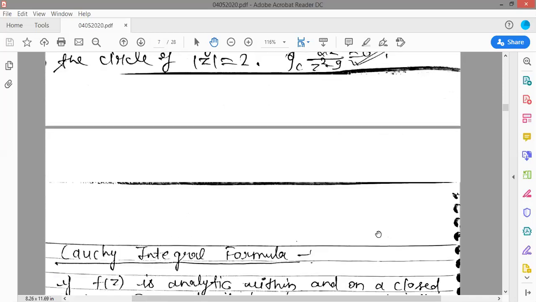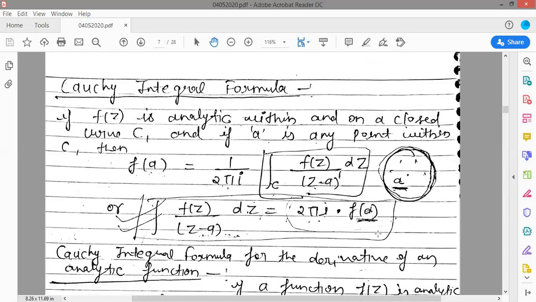Now, the next one is a very important theorem, the Cauchy integral theorem. Just mark two points: the singular point and all the points of the circle lie inside the circle and on the boundary of the circle. That means this is your Cauchy-Goursat theorem. If the point does not lie inside the circle or on the boundary of the circle, that means the value will be 0.